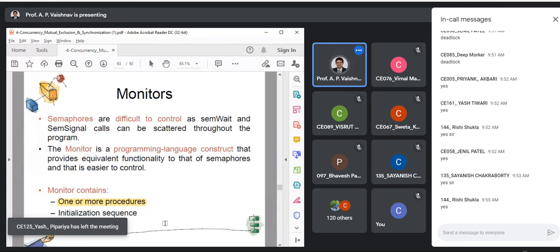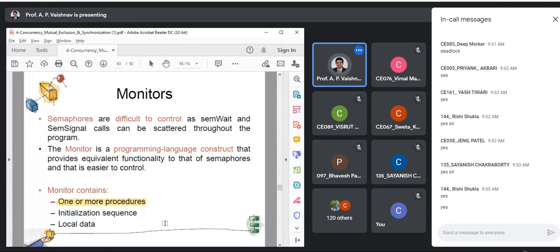Think of it as a black box where you can add ingredients. The first ingredient you can add is procedures, and those can be used by only one process at a time. Can we say that mutual exclusion is guaranteed if that is satisfied?